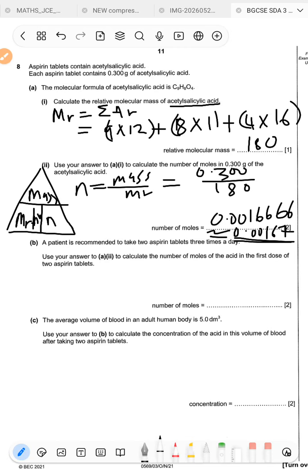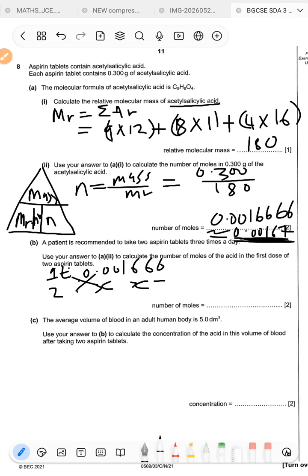The answer that we found in the previous question was the moles in 1 tablet. So 1 tablet gives us 0.001666, and then 2 tablets gives us x, and then we can just cross multiply.